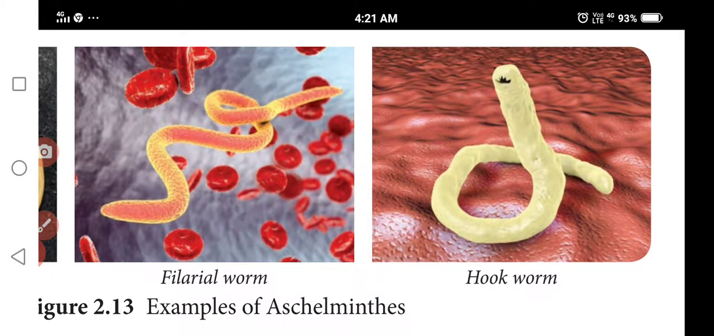Sexes are separate, sexual dimorphism is seen. Often females are longer than males. Females will be longer than males. It is oviparous. Ovoviviparous development may be direct or indirect.